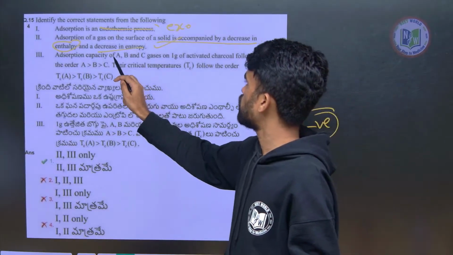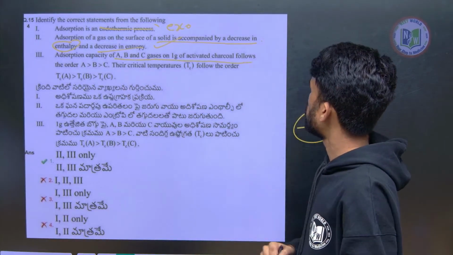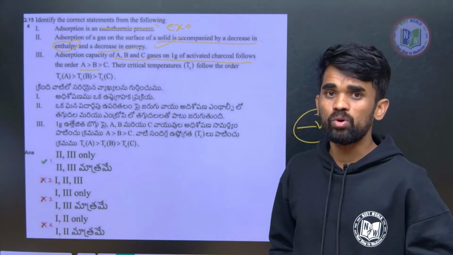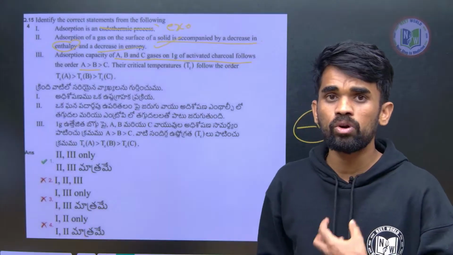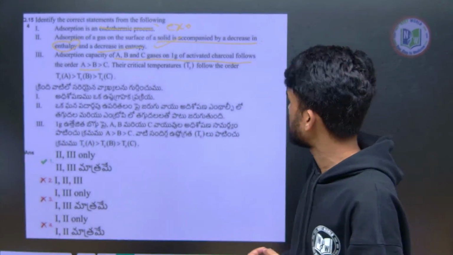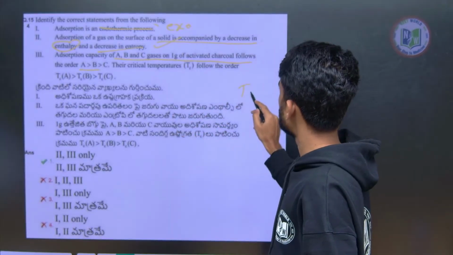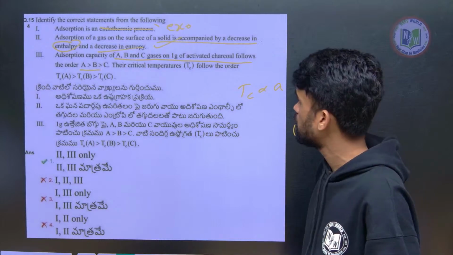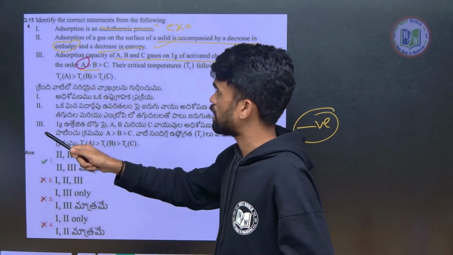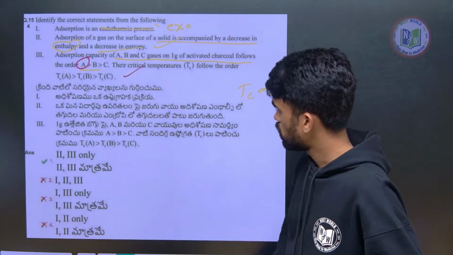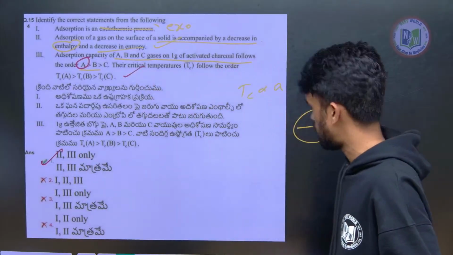Now, adsorption of gases A, B, C on 1 gram of activated charcoal follows this one. See, adsorption is more when there are more attractive forces. If there are more attractive forces, the critical temperature is higher. So Tc is directly proportional to the attractive forces. A will have more attractive force, therefore it will have more adsorption. So this is also correct. So 2, 3 are correct, and we can go with option 1.